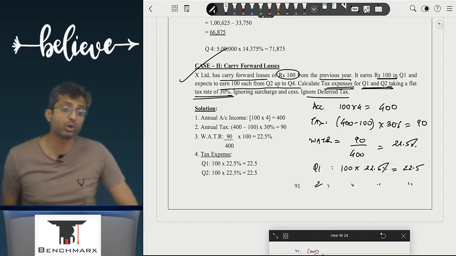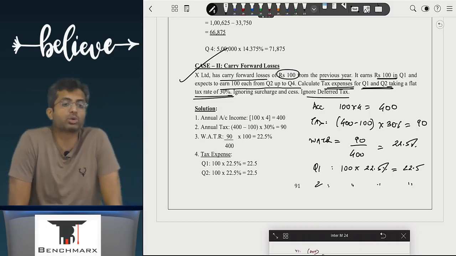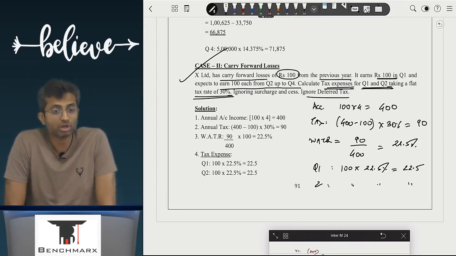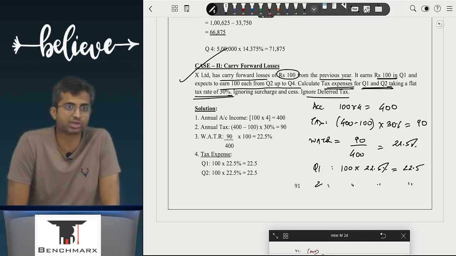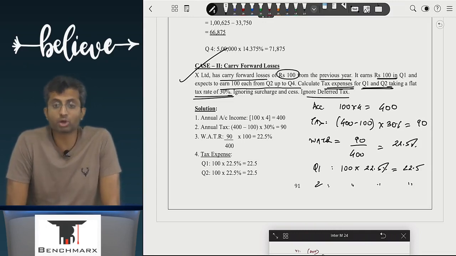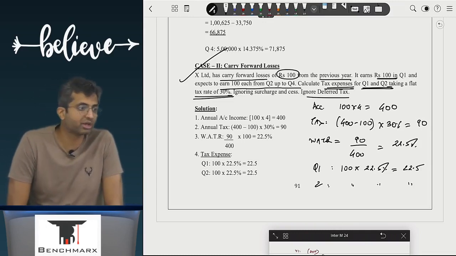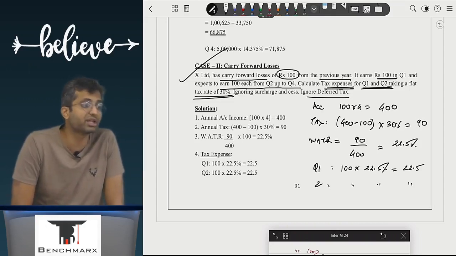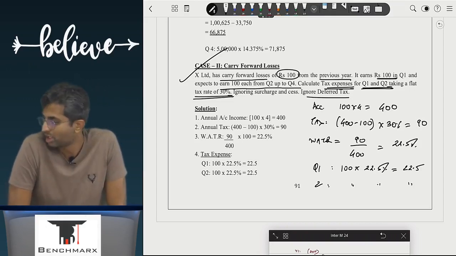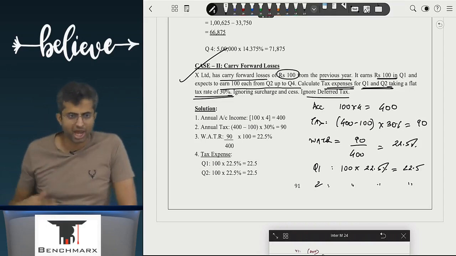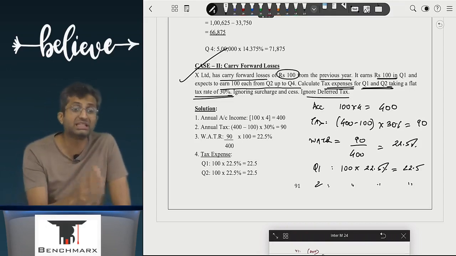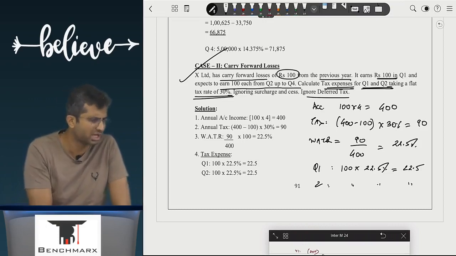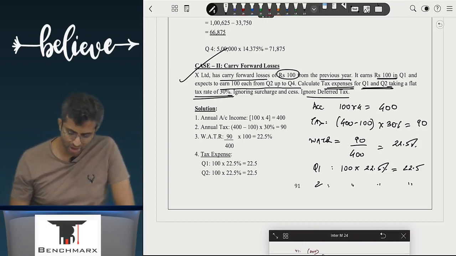Because otherwise, if you had followed FIFO, in the first quarter I have earned 100 rupees, 100 minus 100, 0 taxable income, and hence no tax. So the first quarter would have said 0 tax. The second quarter would have said, now the set off is done, so 30% tax. But that is wrong, why should the benefit be enjoyed only by the first quarter? Are we getting this? This is a case where carry forward loss comes in, though once you do income tax, you will come back to this and understand it better.